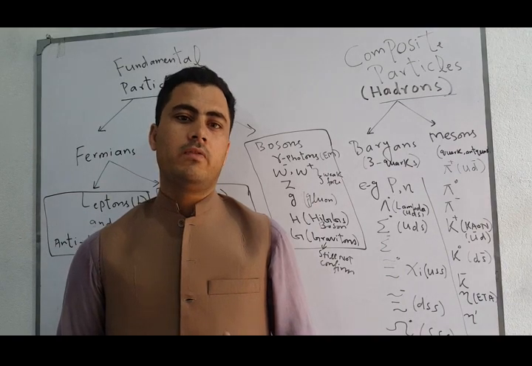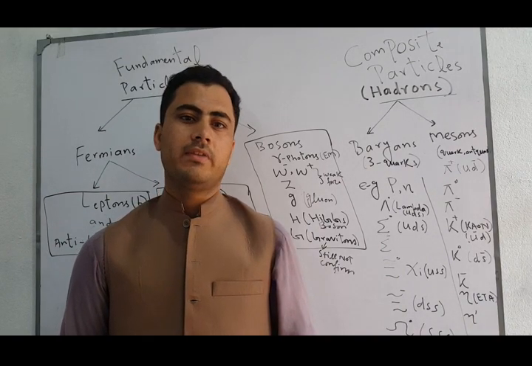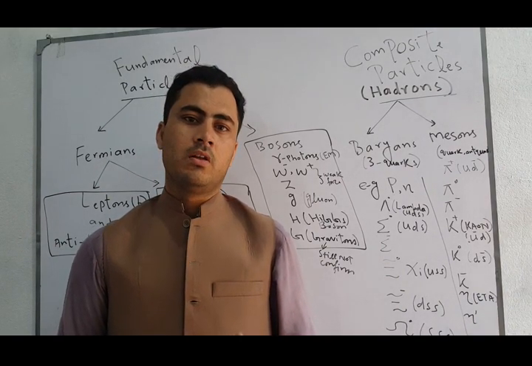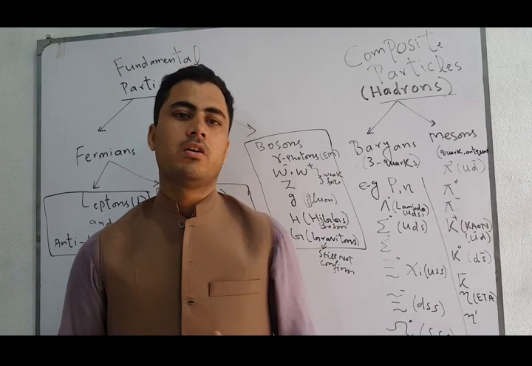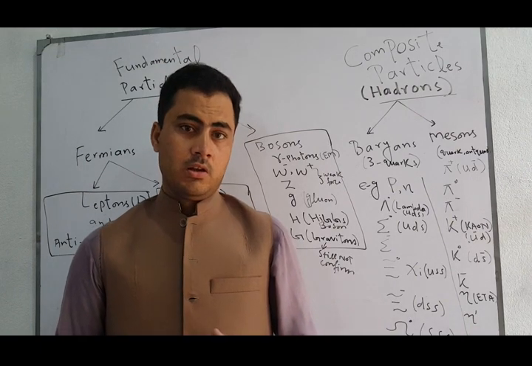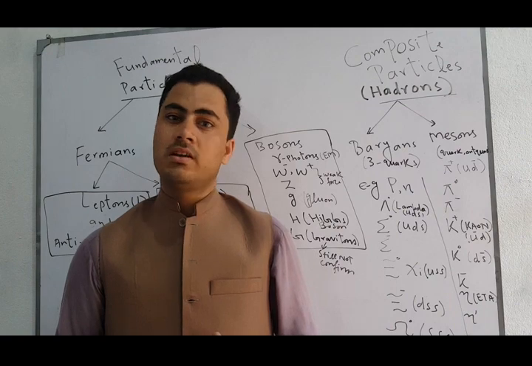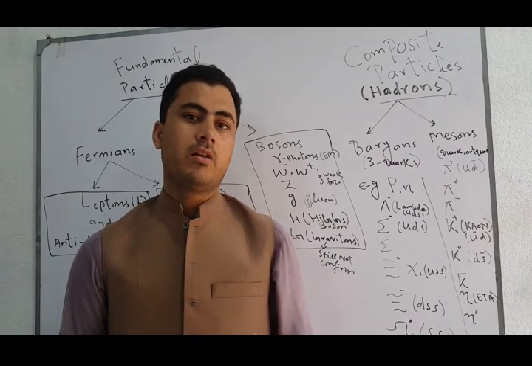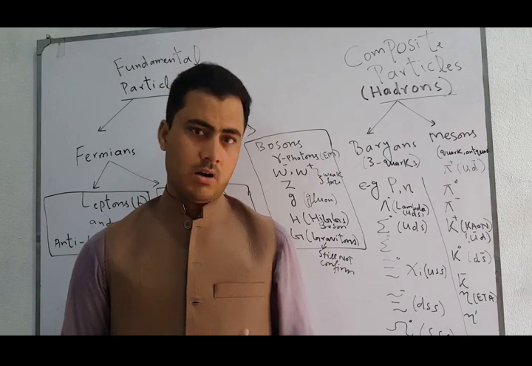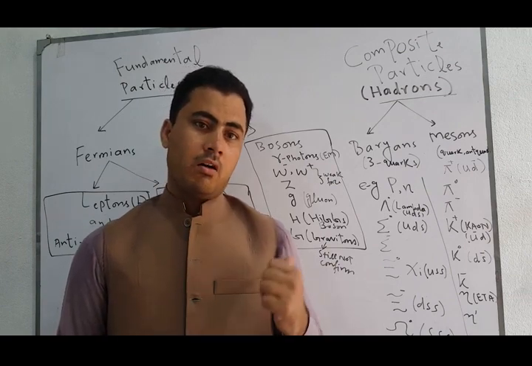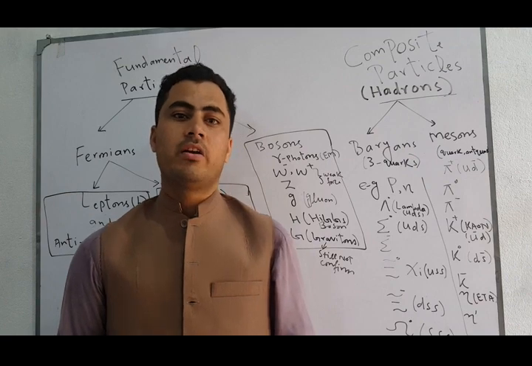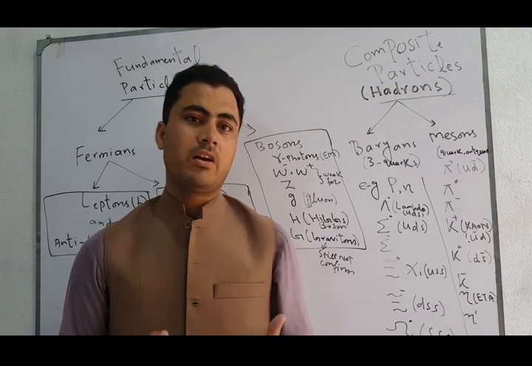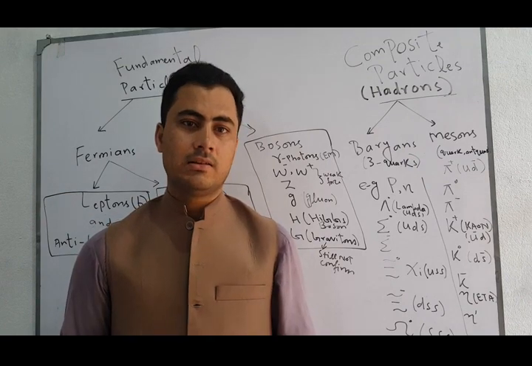But after the 1950s, it was experimentally confirmed that protons and neutrons are made up of further smaller particles, which are known as quarks. So scientists decided that protons and neutrons are not fundamental or elementary particles, but composite particles, while the electron is still considered an elementary or fundamental particle because it is made up of nothing else.